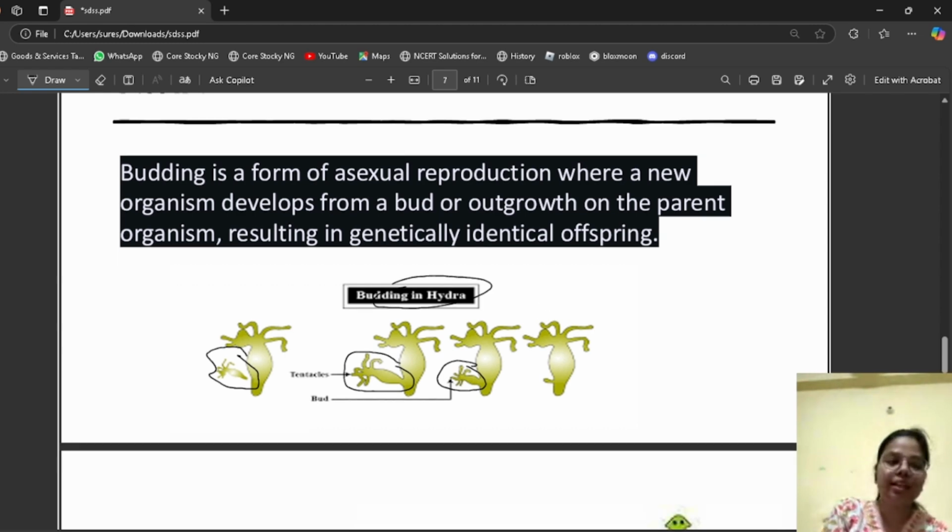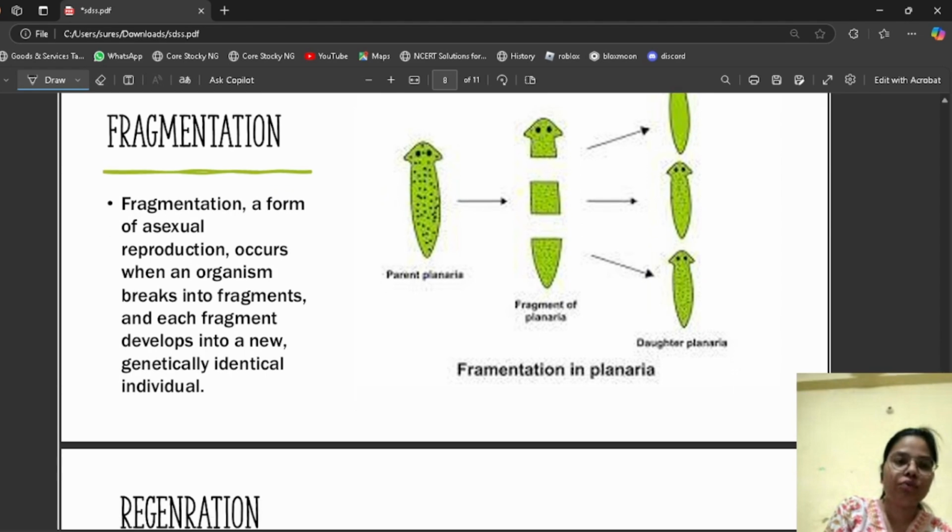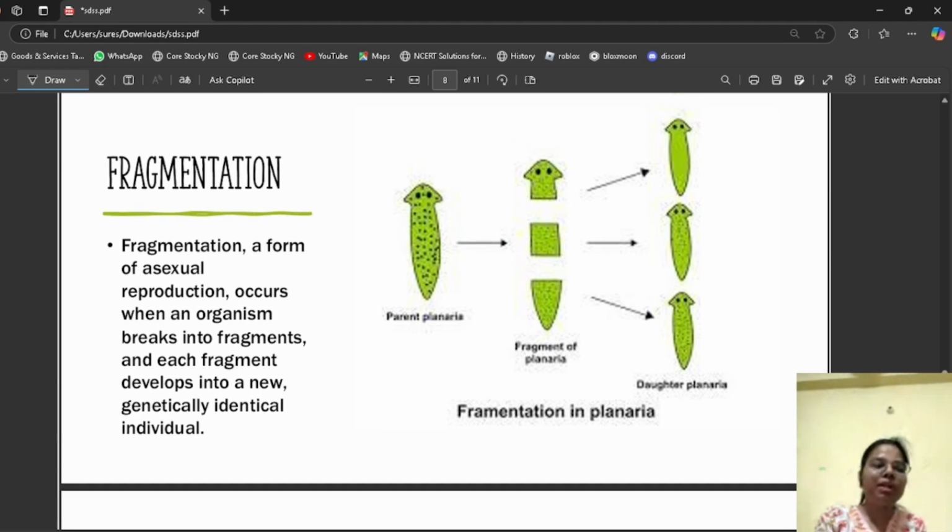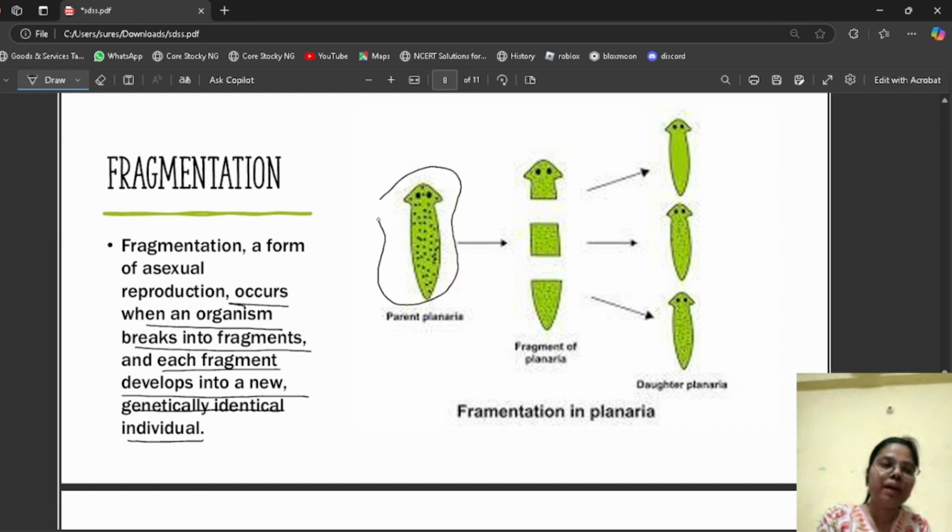Genetically, they are identical. Next is fragmentation. Fragmentation is a form of asexual reproduction that occurs when organisms break into fragments, and each fragment develops into a new genetically identical individual. This is done by planaria.